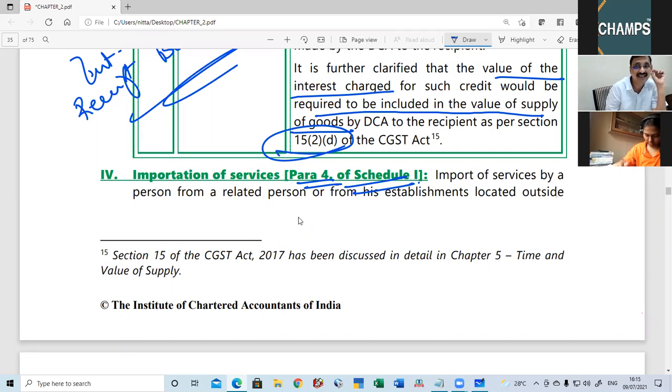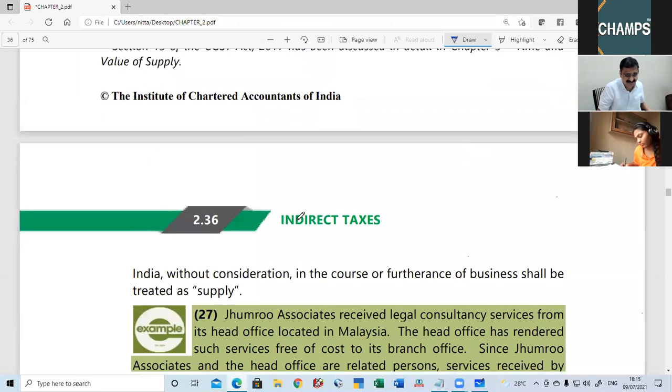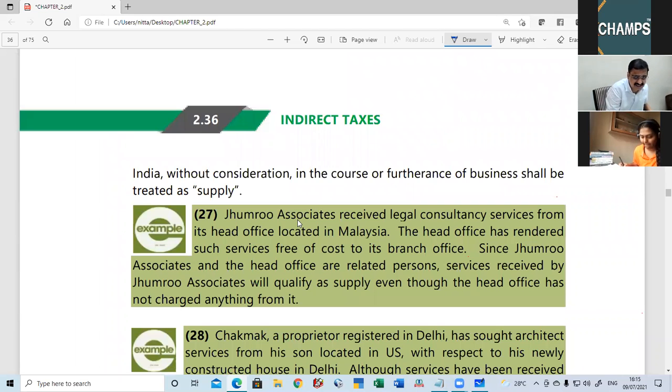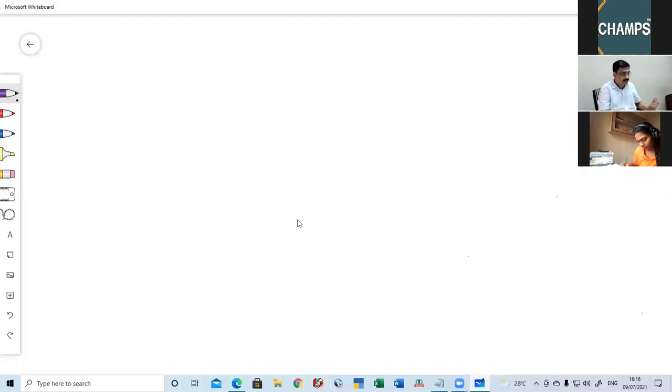Import of a service by a related person or from an establishment located outside India, without consideration in the course or furtherance of business, will be treated as supply. Now we will analyze this para number 4.